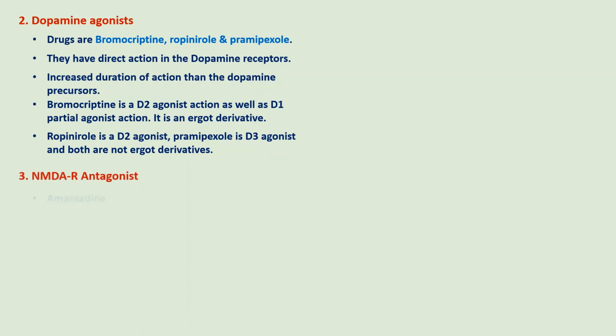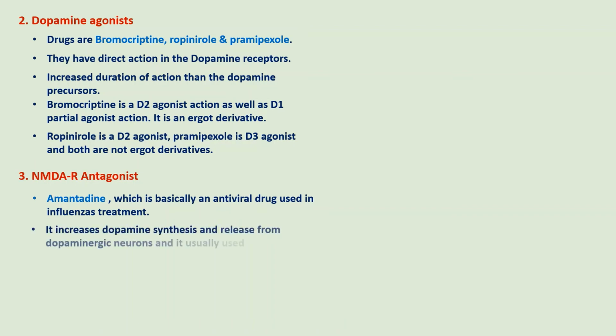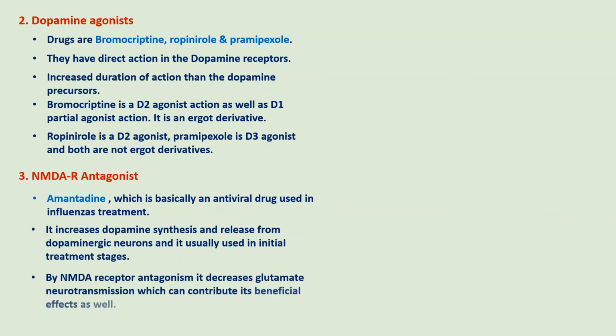Next class of drug is amantadine, which is basically an antiviral drug used in influenza treatment, but it also has an effect on the dopamine synthesis and release as well. It increases the synthesis and release from the dopaminergic neurons, and it is usually used in the initial treatment stage. By this NMDA receptor antagonism, it decreases the glutamate neurotransmission, and this contributes to beneficial effects.